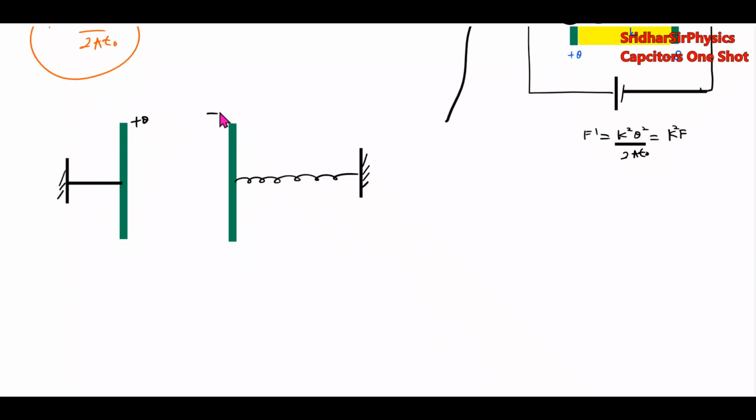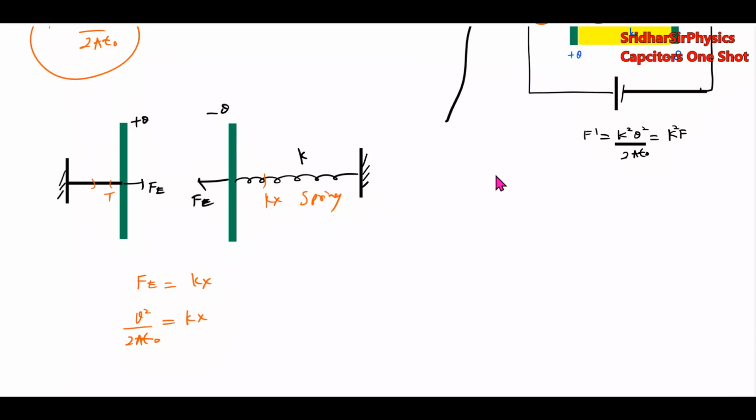I'll give charge plus Q and minus Q. This is the spring. Then the electrostatic force of attraction will be like this, Fe. The tension in the string will be T, and the spring force Kx. So at equilibrium, we can write F equal to Kx, where F is Q square by 2A epsilon naught. So this will be the spring.